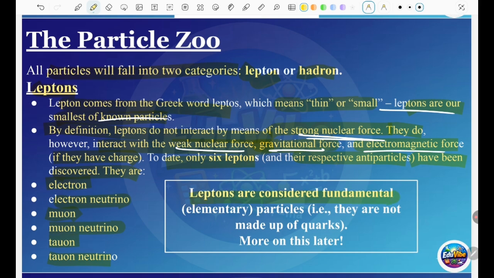Leptons are considered fundamental elementary particles. They are not made of quarks. What are quarks? We will discuss this topic more in the next lesson. So you have to know this. These are the fundamental particles, and they are the smallest known particles too.